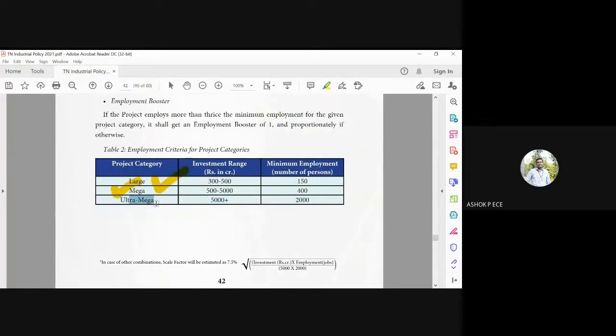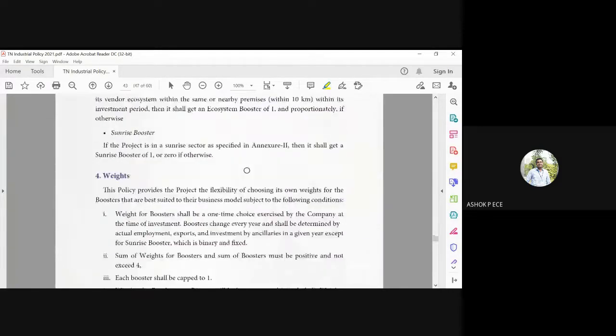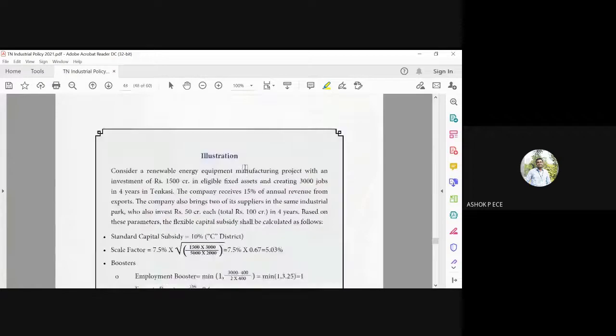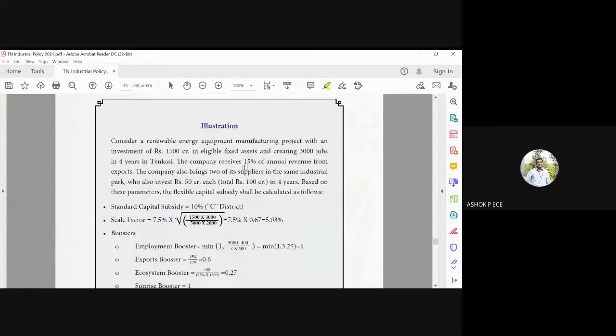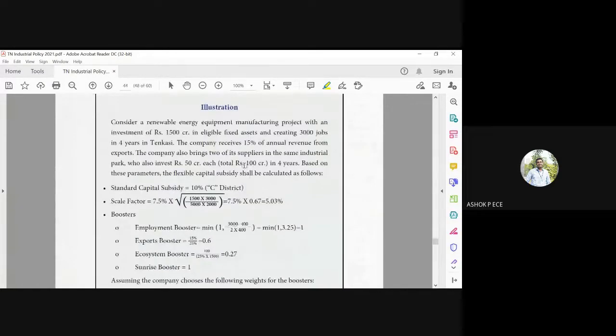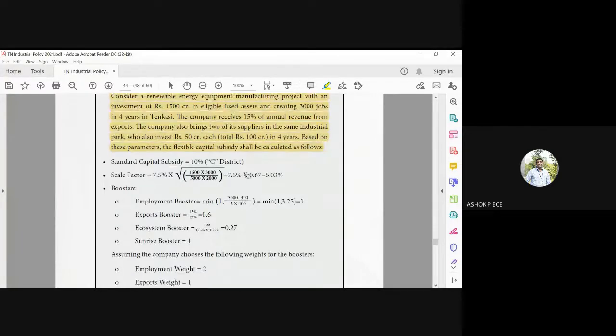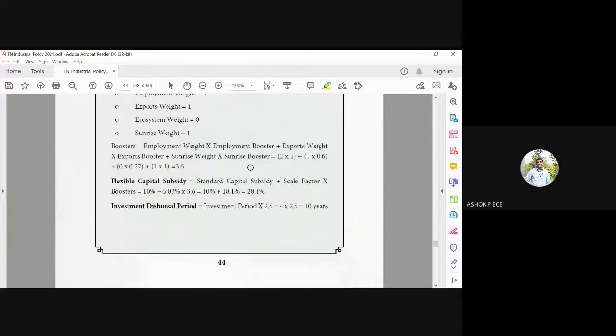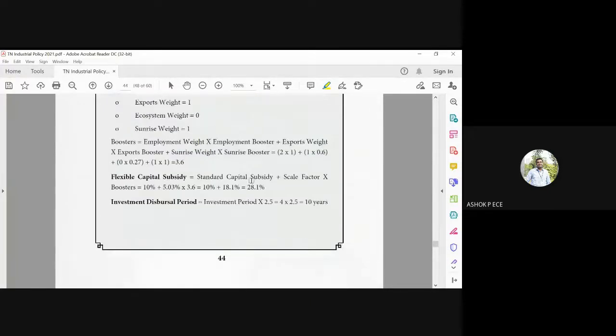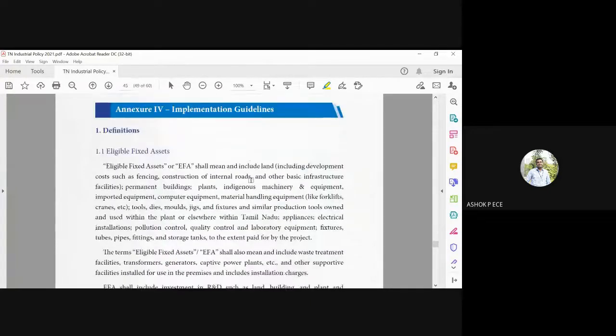So three types of industries are there, depending on the investment and how much employment they are going to generate. Accordingly, you will calculate the investment distribution period. So everything is mathematics. Once you give the details of the company, you will calculate the subsidy and other things, and you can claim how much subsidy you want and for how many years you will be having.